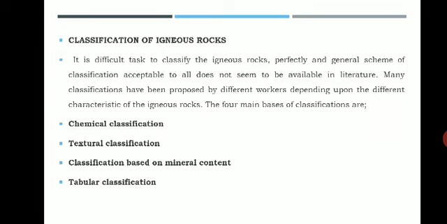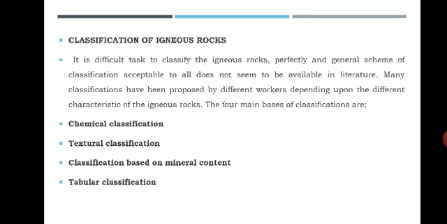These igneous rocks are classified based on, one, chemical classification, which is based on the chemical composition of the rocks. The second is the textural classification, which is based on the texture of the rocks. Texture means the grains, the internal arrangement of the grains, whether they are coarse grained or fine grained.